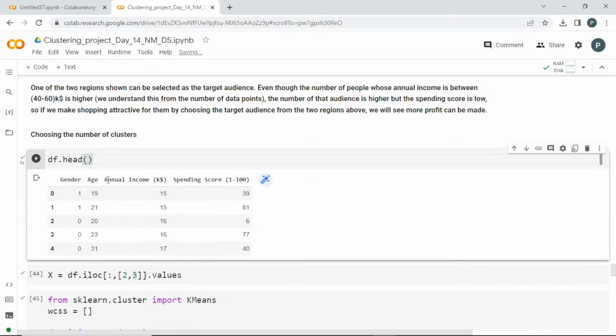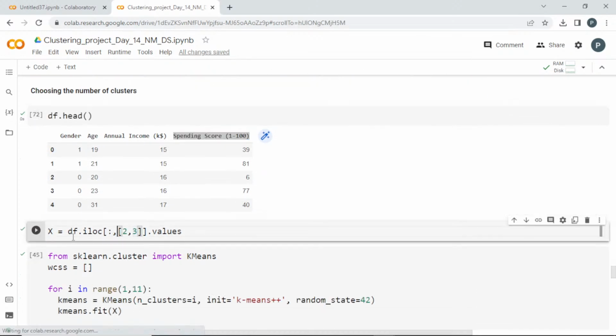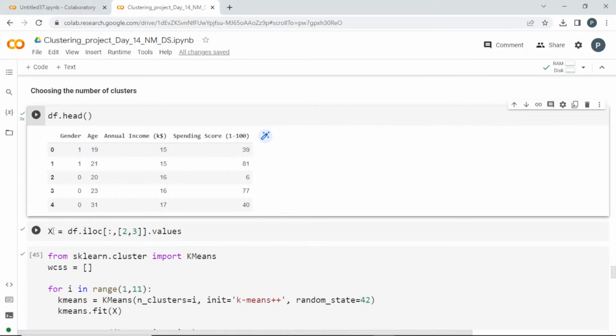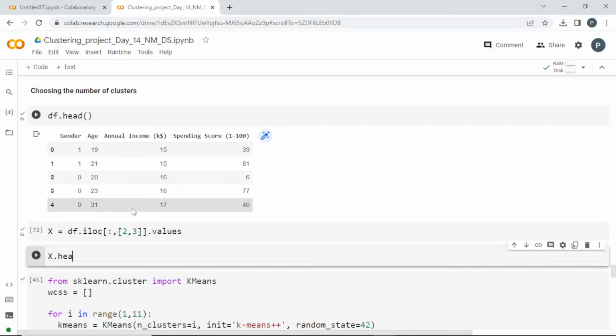I am going to group them based on the annual income and spending score. I am not going to consider gender and age. I am taking the annual income and spending score as the two important features to cluster them. So I am taking index 2 and 3. This will be 0, 1, this is 2, this is 3. So I am taking that in X. You can actually go and see X.head.